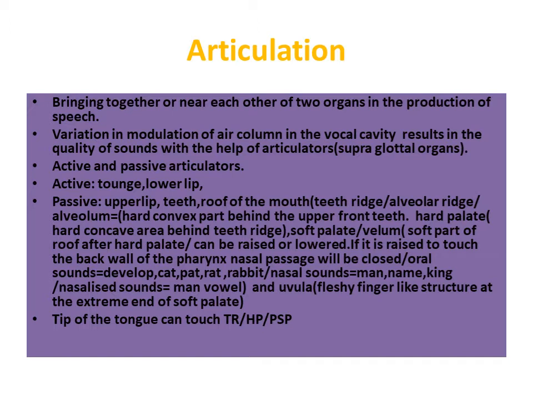The roof of the mouth is made of the teeth ridge. Another name for the teeth ridge is alveolar ridge or alveolum. The alveolum can be defined as the hard convex part behind the upper front teeth. It is hard and convex in shape behind the upper front teeth.